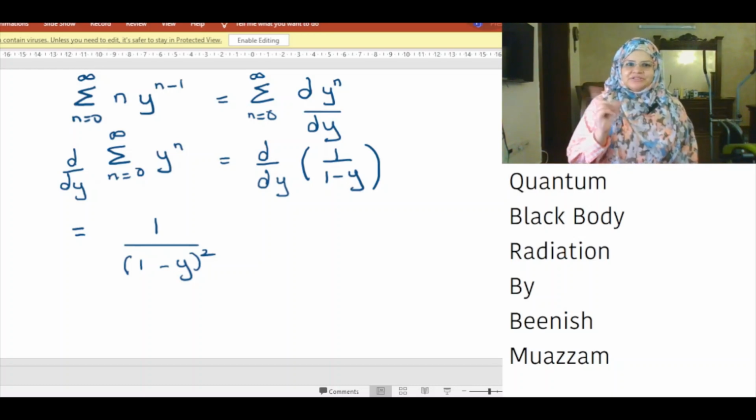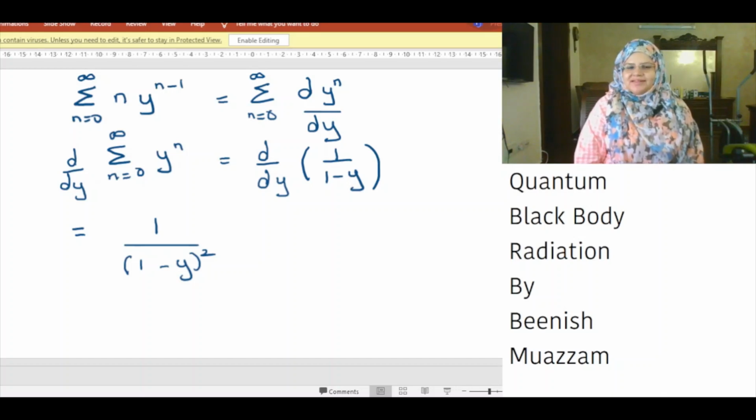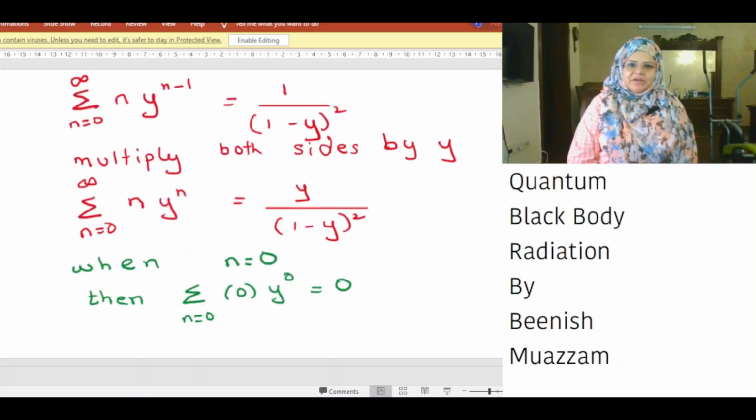If we exchange the summation and derivative signs, we get d over dy of the sum of y^n from n equals 0 to infinity. The sum of y^n from n equals 0 to infinity is 1 over 1 minus y. Therefore, the derivative of 1 over 1 minus y with respect to y is equal to 1 over bracket 1 minus y bracket close squared. In the last slide, we showed the summation of n y^(n-1) from n equals 0 to infinity is equal to 1 over bracket 1 minus y bracket close squared.